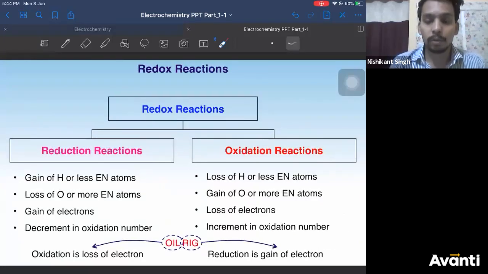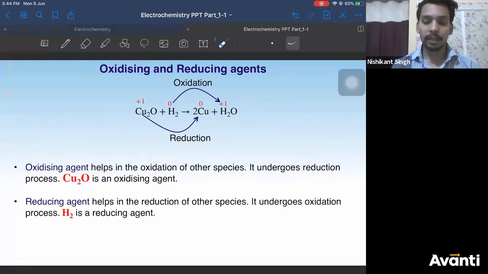Now next we are coming to how do you remember it? There is a term you can use, oil rig. Oil rig means oxidation is loss of electron, reduction is gain of electrons. That is how you can remember it, right? I'm just summarizing everything which we have studied so far.